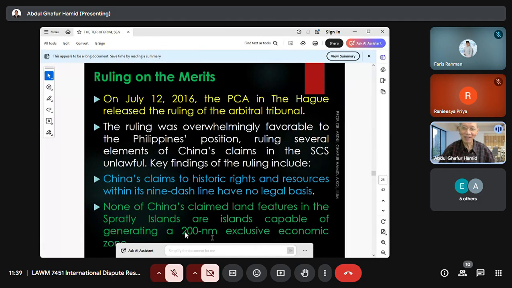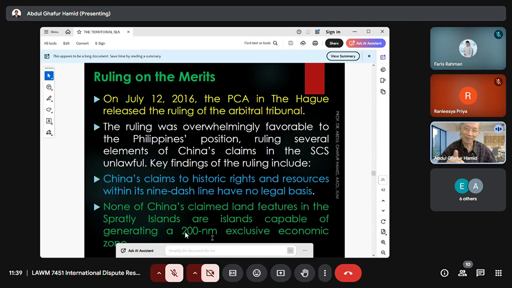So what China did was upgrade the low tide elevation to become an island, upgrade an atoll or coral reef to become an island. That's why the arbitration tribunal says that according to international law of the sea, you have to look at the natural, original one.